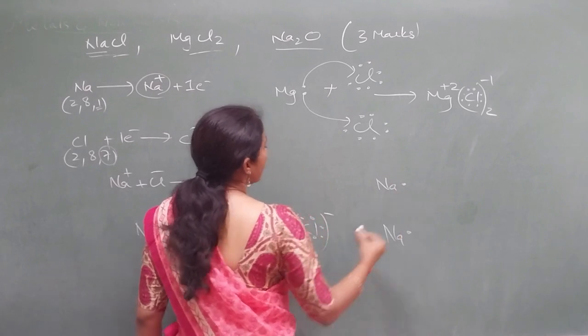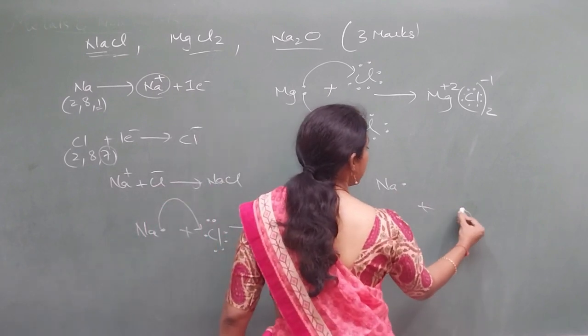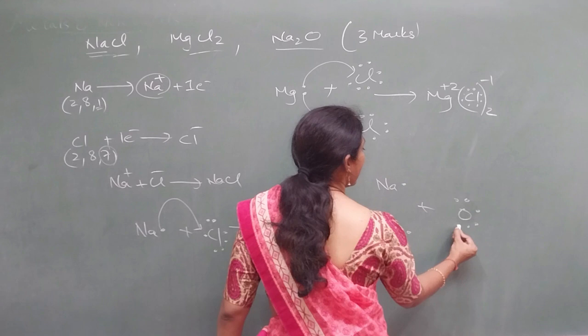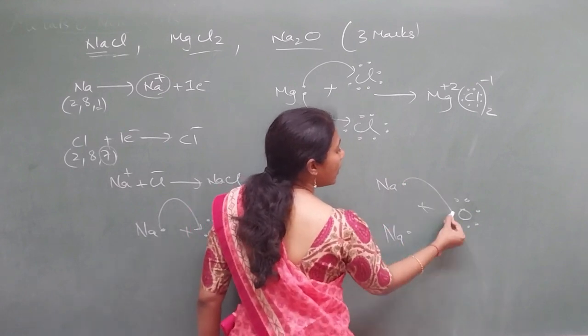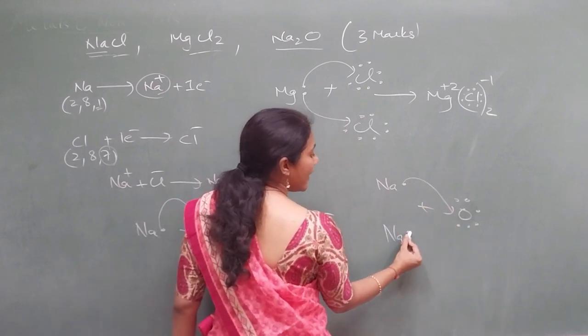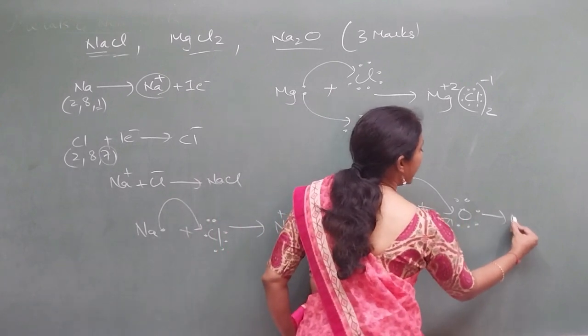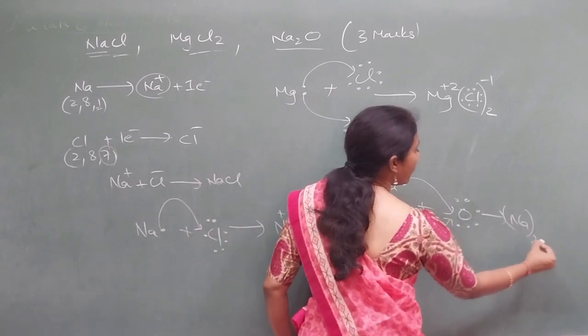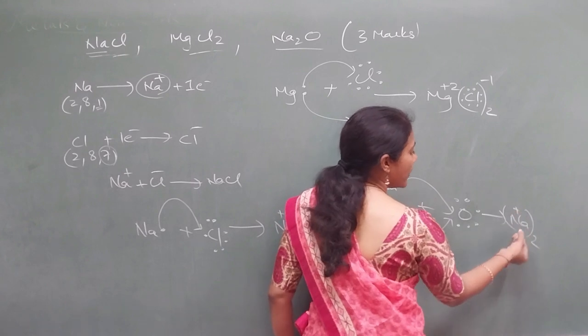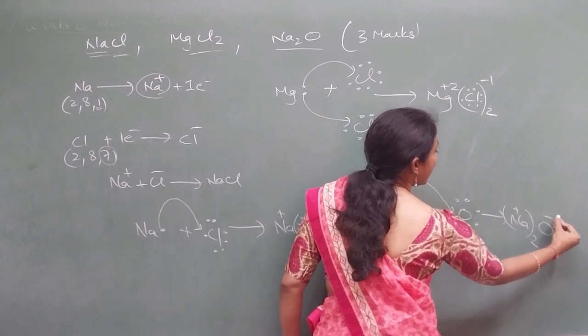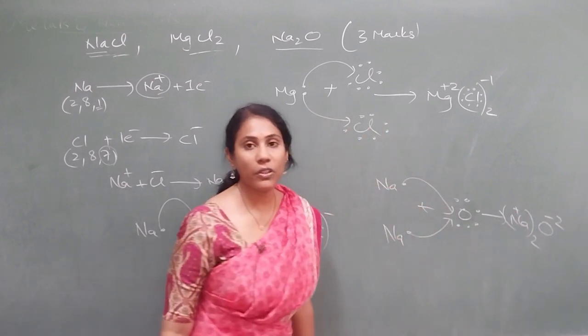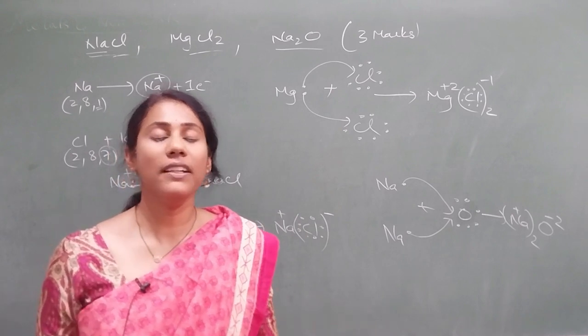Each sodium has 1 valence electron and oxygen has 6 valence electrons. So, move 1 electron, and the other sodium gives another electron. So, Na, how many are there? 2 are there. You can mention the charge if you want, Na plus. O minus 2 you will mention. Okay, the charge for oxygen is minus 2.